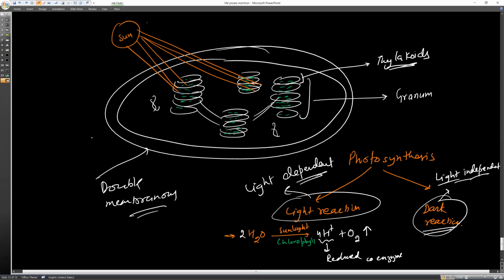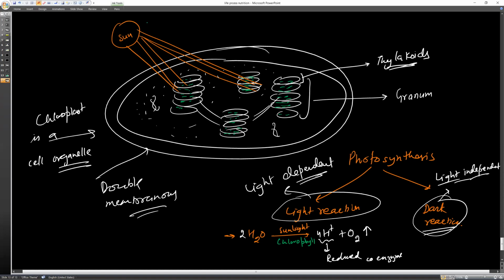What is actually a chloroplast? Chloroplast is a cell organelle which is present only in plants. Okay, and this cell organelle has this region, like this disc-like structure. We call it thylakoids or granum, and these have the light trapping pigment called chlorophyll.